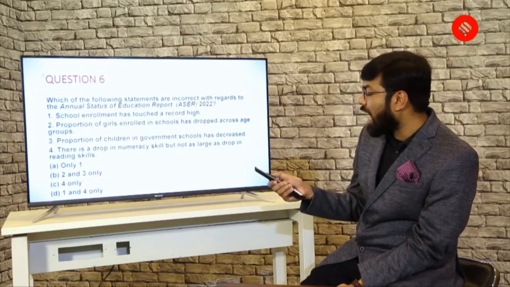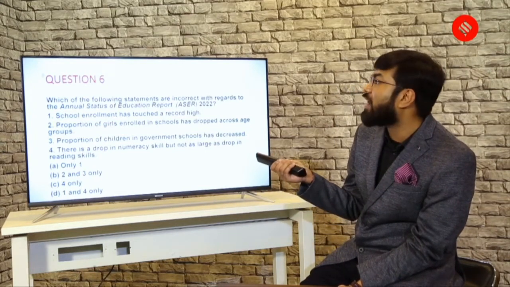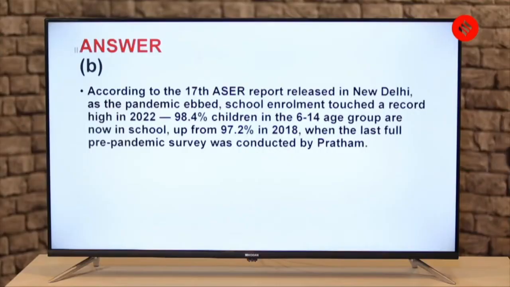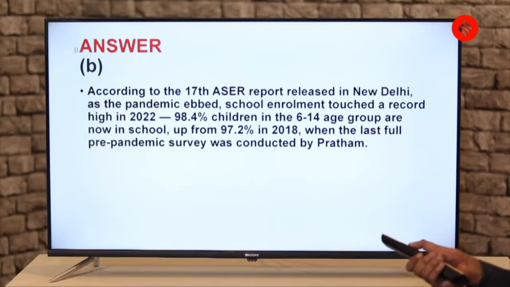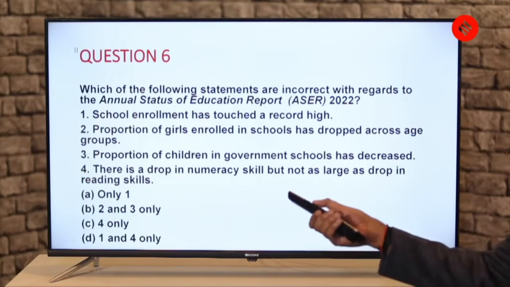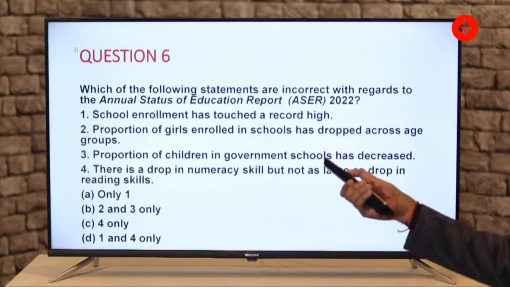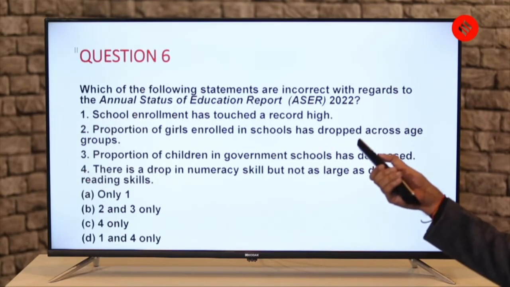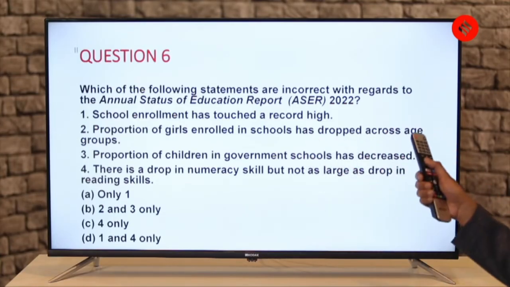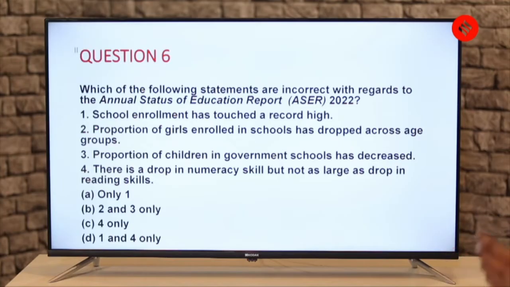So if we come to the answers, and I'm sure you must have answered in your comment box, the answer here is B. Remember, we were talking about which of the statements is incorrect. So it says 2 and 3 only, that is, 2 and 3 are incorrect. Proportion of girls enrolled in school has dropped across age groups. This is incorrect because there has been a rise in the enrollment of girls in the schools according to this report. And proportion of children in government schools has decreased.